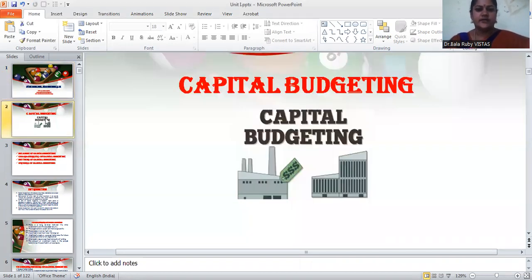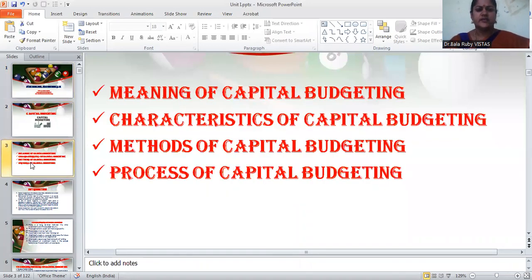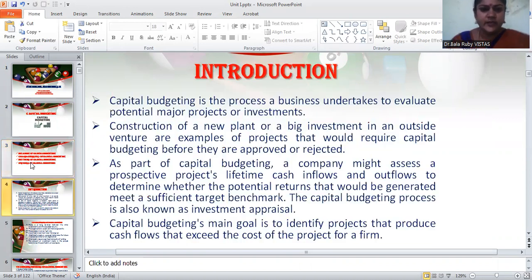Students, in today's class, we are going to discuss capital budgeting. What is capital budgeting? What are the characters of capital budgeting? What are the methods of capital budgeting, as well as the process of capital budgeting? We are going to discuss these in today's class, right?